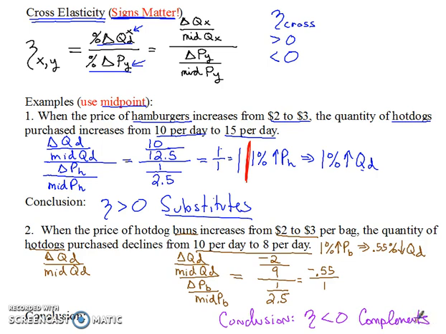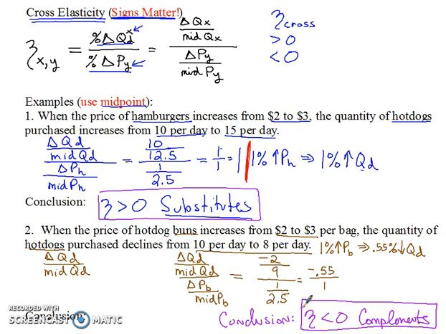And by the way, if you're forgetting from an older video, substitutes are goods that get consumed in place of each other. Complements are goods that get consumed together. So if you do the cross elasticity calculation for two goods, and that cross elasticity is greater than 0, then we say the goods are substitutes. If that cross elasticity is less than 0, then we say the goods are complements. All right, so that's cross elasticity.